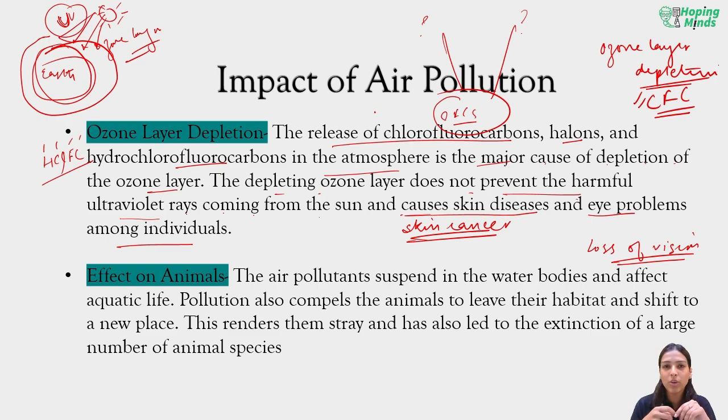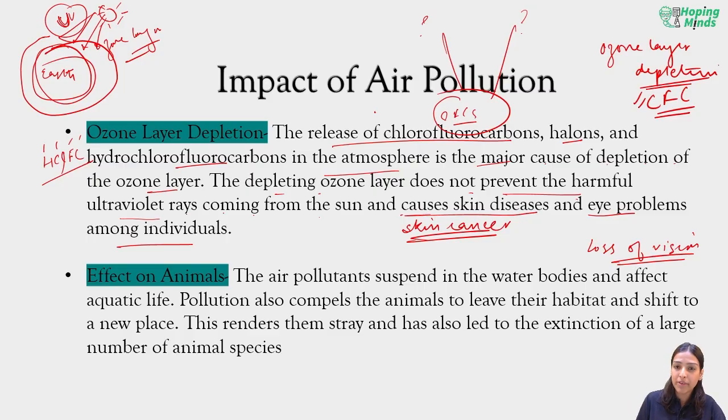Those speechless souls who cannot complain, who cannot apply sunscreen, we must think about them as well. Because air pollution has a hard effect on animals. The air pollutants suspended in the water bodies affect the aquatic life. The pollution also compels animals to leave their habitats and shift to a new place. This renders them stray and has also led to the extinction of a large number of animal species.